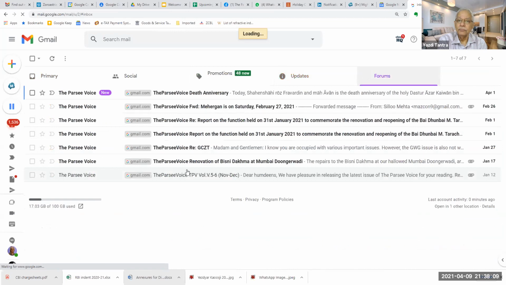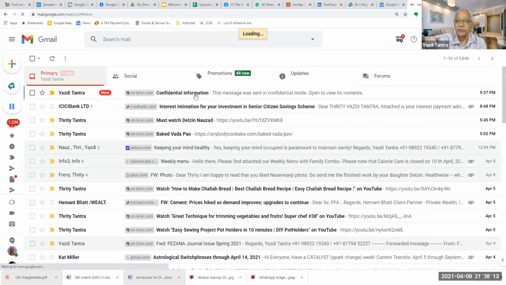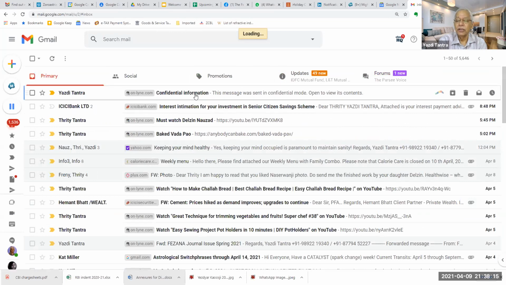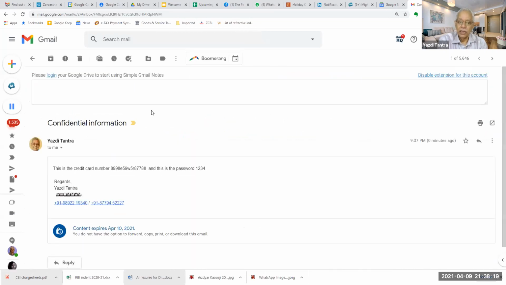Yes, this mail has come. It says confidential information. I click on it and I see the actual mail. This is the credit card number and this is the password. And I am also told that the content expires on April 10th, 2021.